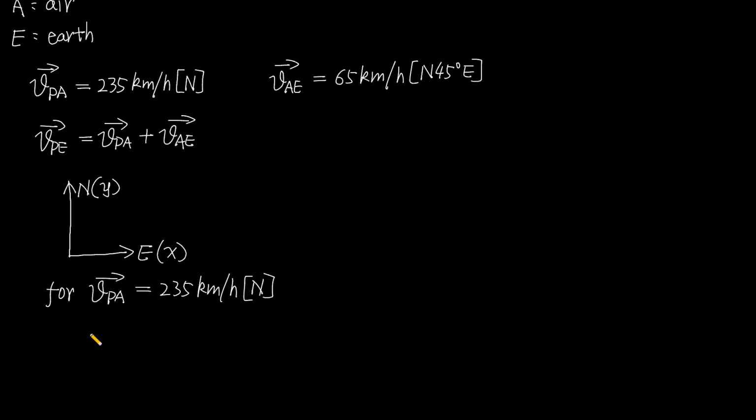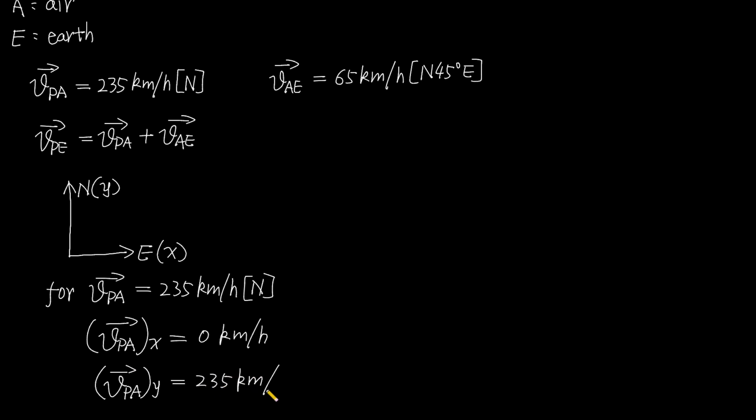Direction is north. Now we know that its x component is 0 kilometers per hour, because its direction is north, north is also positive y direction. So its x component is 0. Then the velocity of the airplane relative to the air, its y component is just 235 kilometers per hour.